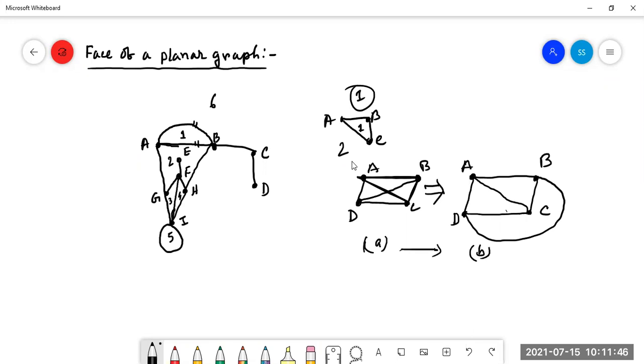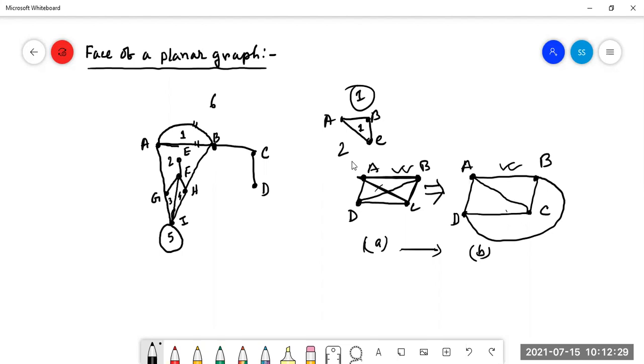But sometimes it cannot be done. Then we can say that it is not a planar graph. So if any graph looks like a non-planar graph, with edges cutting, and we redraw the graph in such a way that the edges are not cutting, without changing the graph, then the two graphs are isomorphic, isn't it? Both graphs are isomorphic. So they are in the same plane, and we can say that both of the graphs are planar graphs.